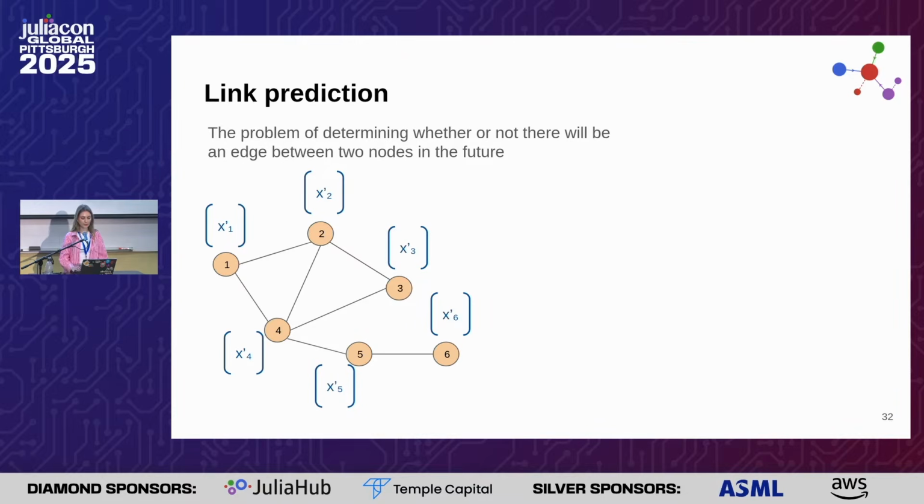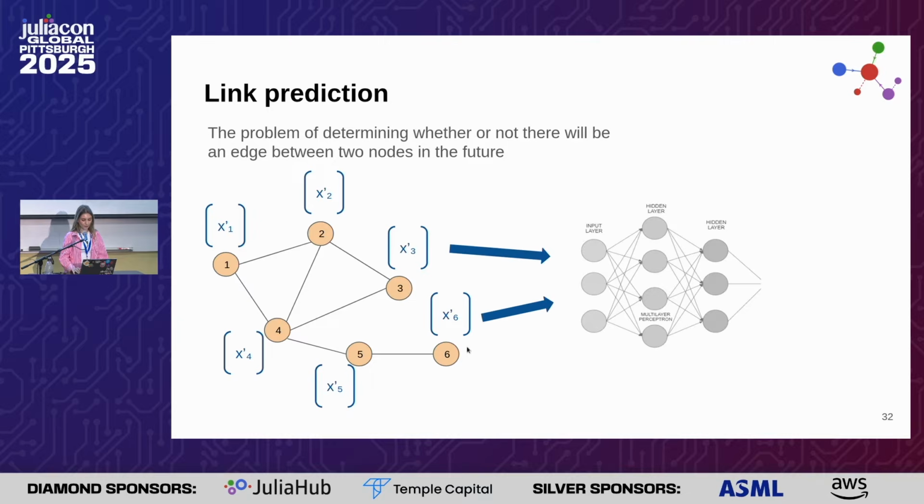And the link prediction instead is the problem of determining whether there will be an edge between 2 nodes. So after performing some message passing layers, we can choose 2 nodes that we want to understand if they will be connected or not. So as before, we give the features as input of a multi-layer perceptron that will give the answer yes or no.